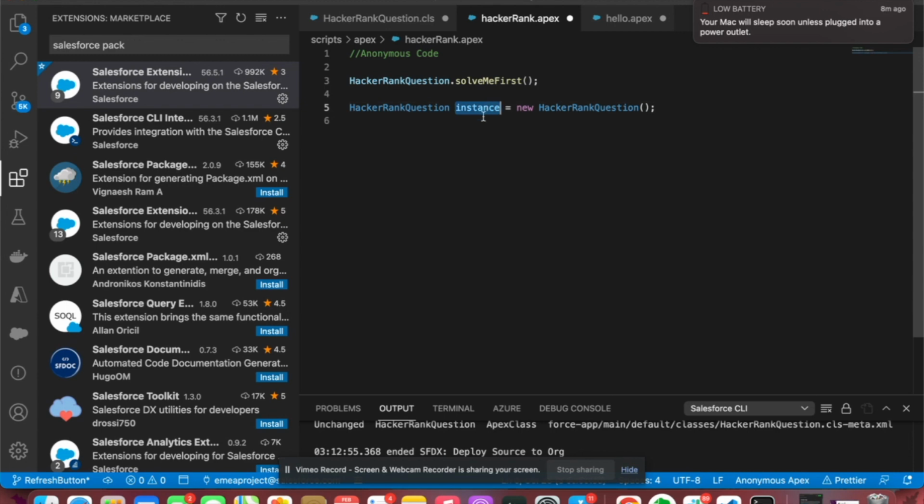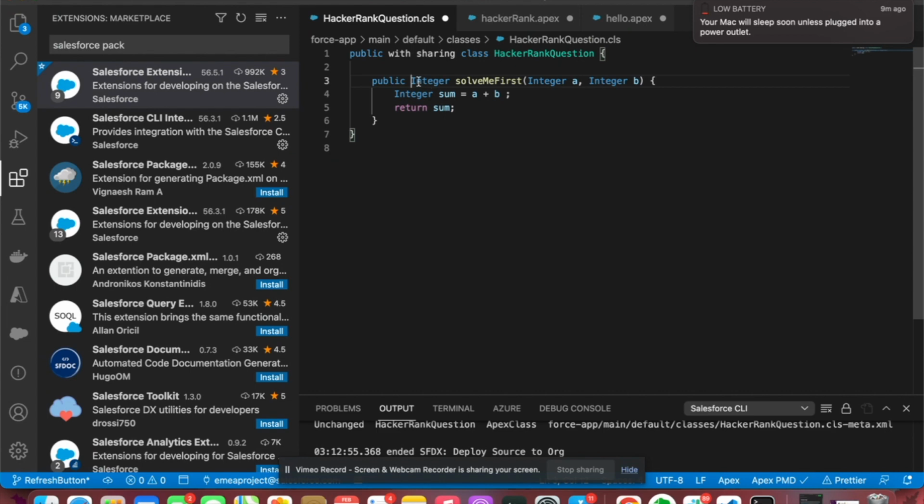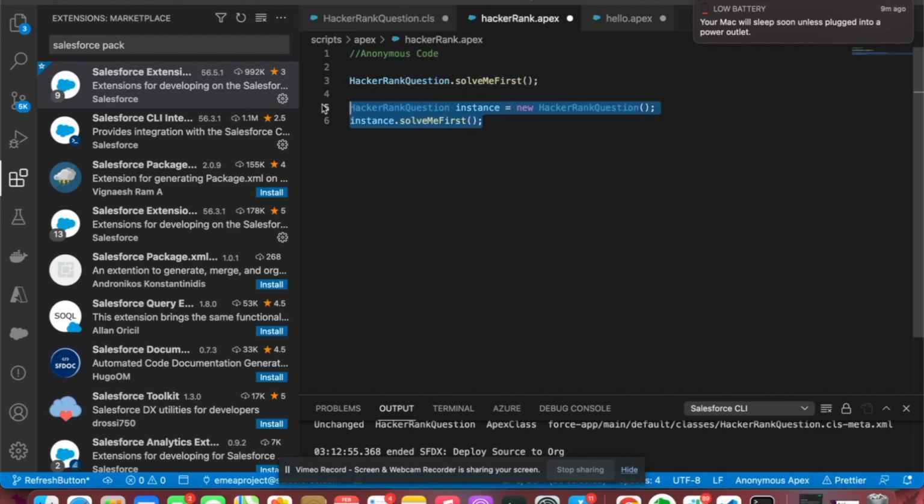Then by this instance I can reach this method. So giving the static keyword here allows me to reach this method by the class name. Okay, it's easier, right? Rather than creating an instance, it is easier to directly reach this method by class name. So we will use this approach.